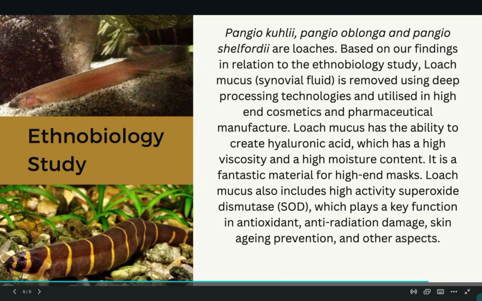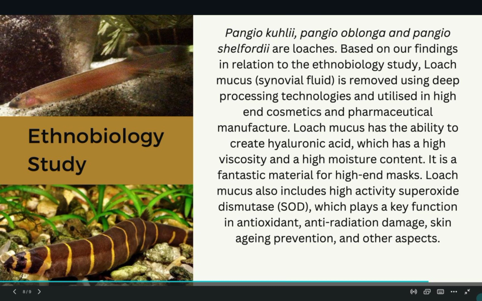Moving on to the ethnobiology study, Pangio kuhlii, Pangio oblonga, and Pangio shelfordi are otherwise known as loaches under the Cobitidae family. Based on our findings, the loach mucus, otherwise known as synovial fluid, can be extracted using deep processing technologies and is utilized in high-end cosmetics and pharmaceutical manufacture.